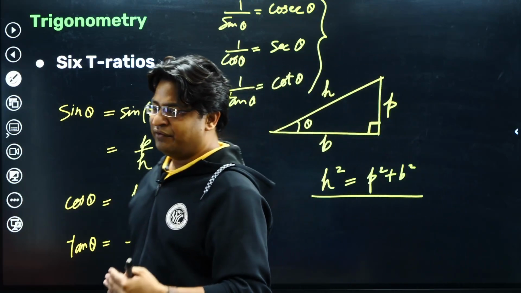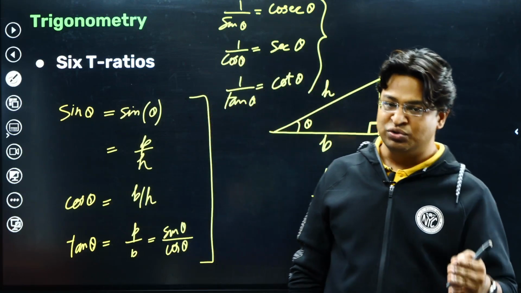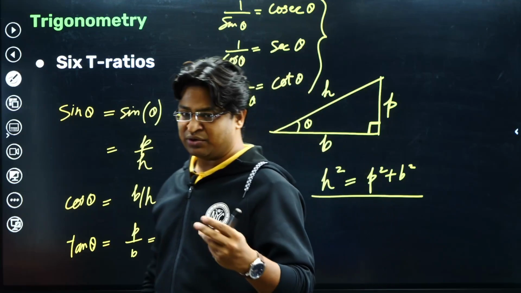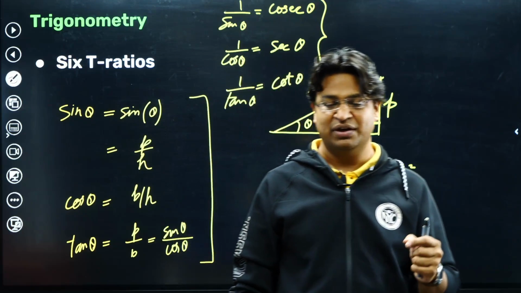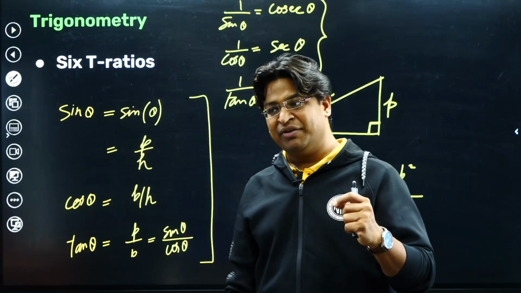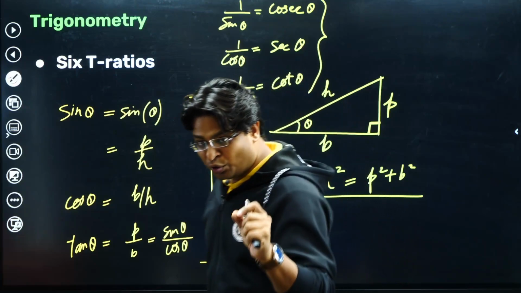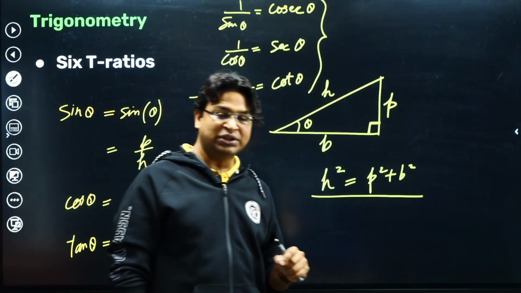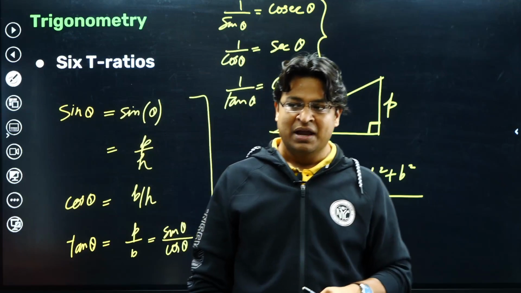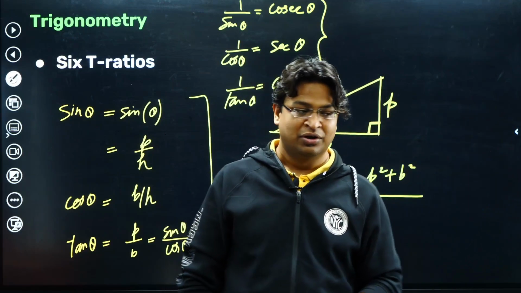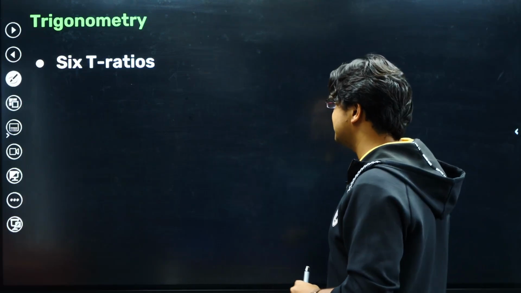So what we do, we have identified certain very common angles that are used in most of the questions that we are going to see in physics. The most common angles that we are going to come across every now and then, we will learn the value of sine, cos and tan for those specific angles. So that every time we need the sine of a common angle, we don't have to rush to get the table or the scientific calculator. So that's the whole idea. So let's move to that now.